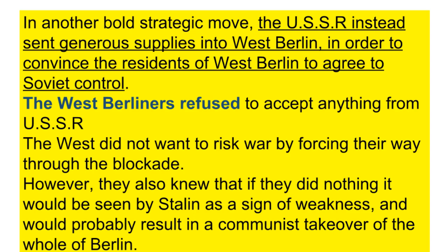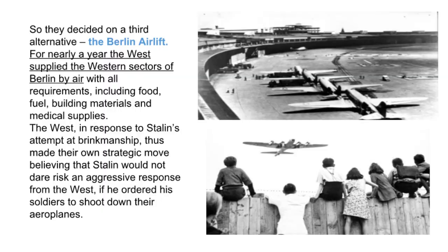The West did not want to risk war by forcing their way through the blockade, which was a possible first option. However, they also knew that if they did nothing it would be seen by Stalin as a sign of weakness, and would probably result in a communist takeover of the whole of Berlin. So they decided on a third alternative, the Berlin Airlift.